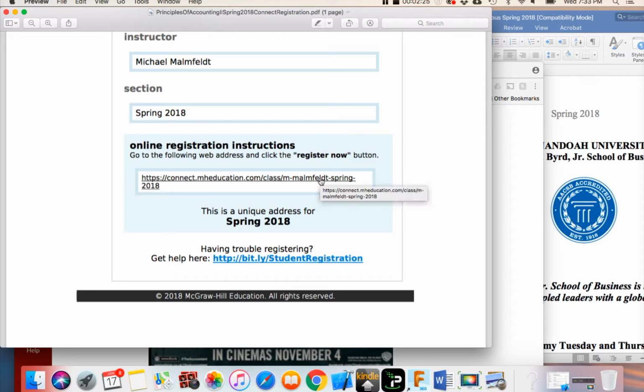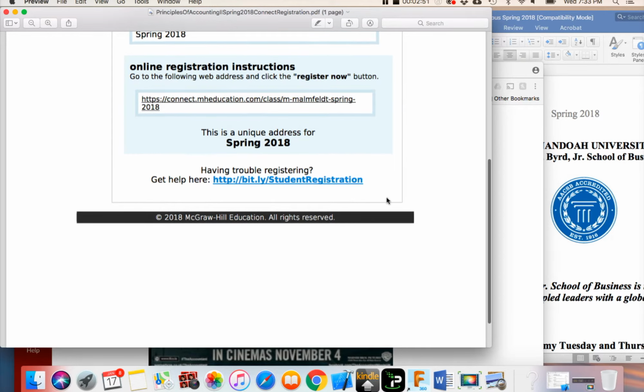If you've already purchased access to Connect in the past, all you have to do is make sure you are signed out of that access. So make sure you are not signed into your previous account. Then click on this link here, and at that point it will ask you to sign in. If you do that, then it will give you the option to add that class and register, and that is what you should do. So it's pretty straightforward.